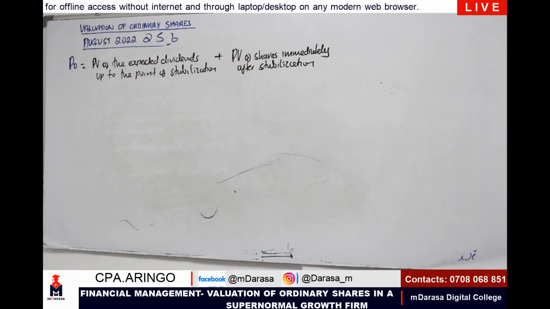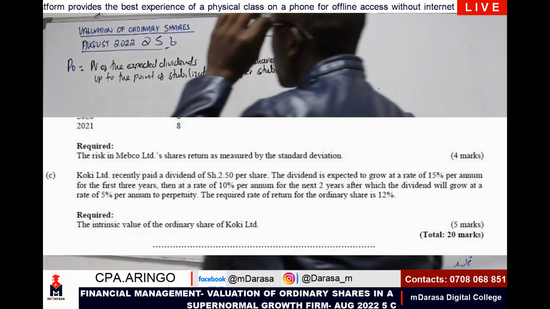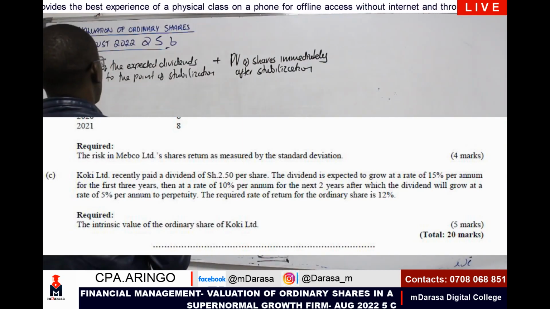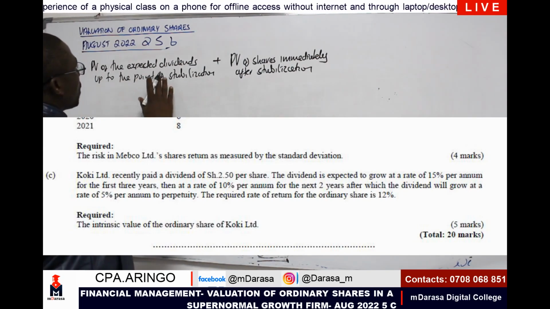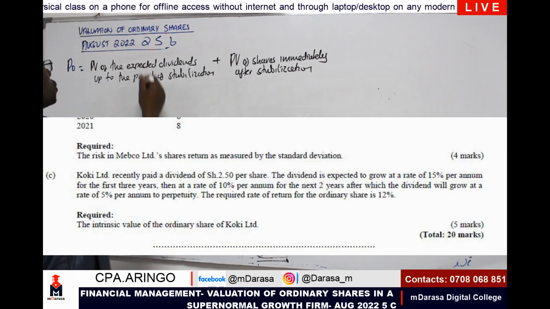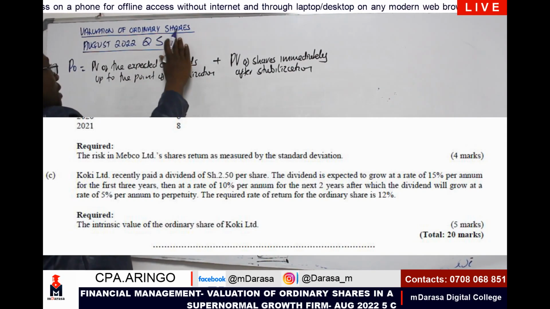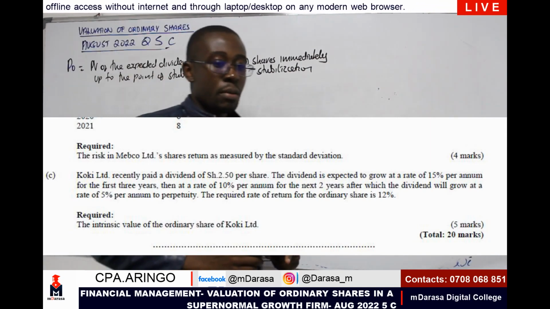Let us go directly to this question of ours here. For those who have the past paper, just check it out. This is a question from August 2022, question number 5, part C. Just check out that question if you have your past paper with you.